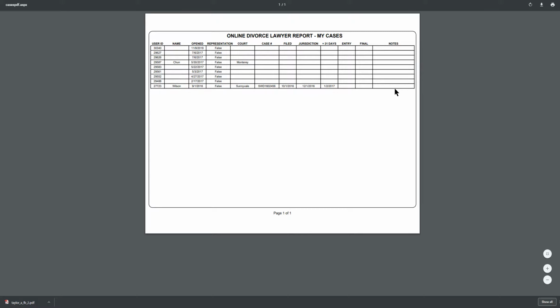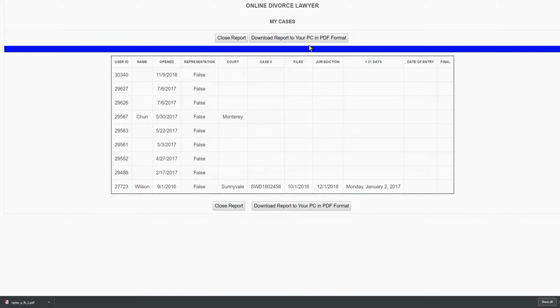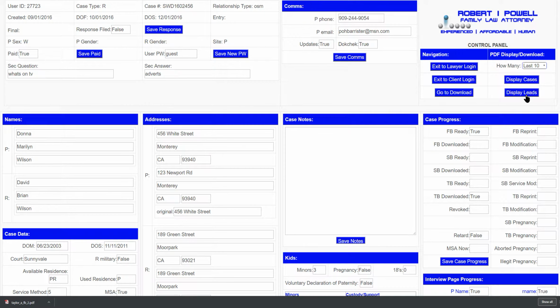In the download version, there's a separate column on the right for you to make notes. It's a good idea maybe once a week or so to print out one of these, just so you can keep track of where your cases are, how many cases are coming up on 31 days after the date of jurisdiction. In a non-military case, it's time to submit the judgment batch of documents. So that's that.